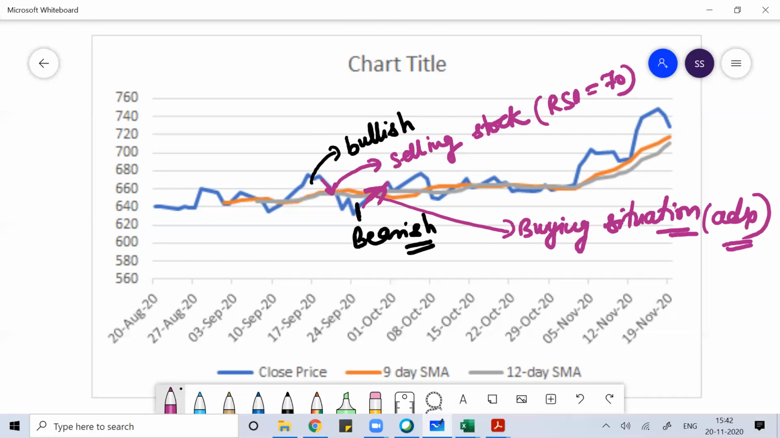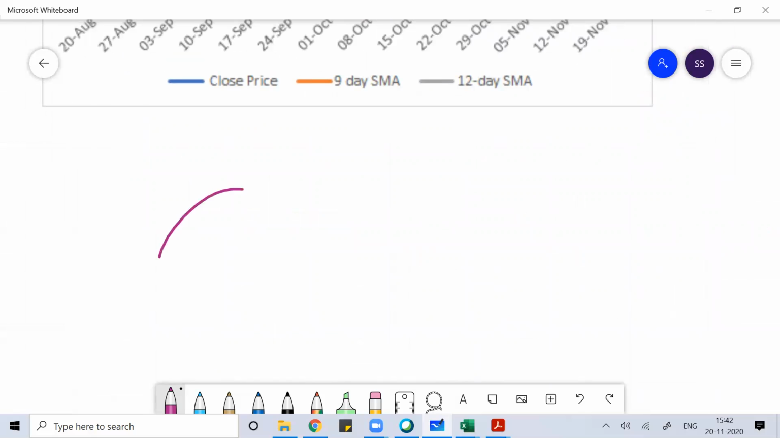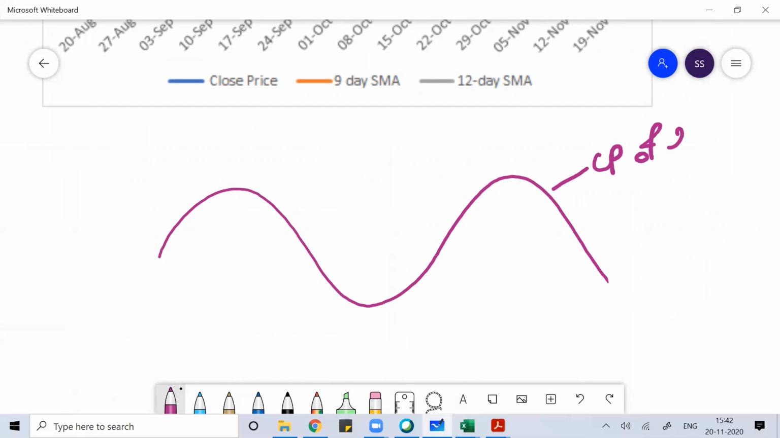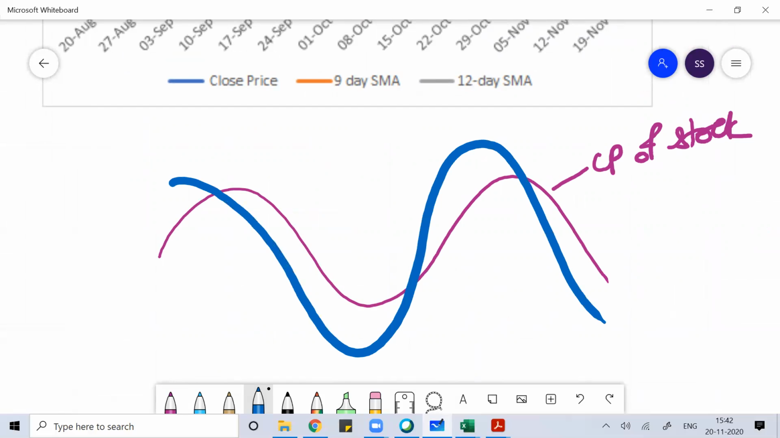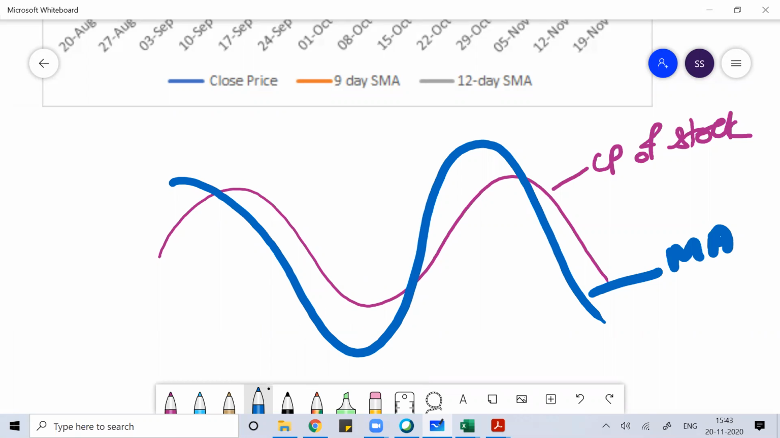Ultimately, whenever you see the closing price of the stock, suppose this is the closing price of the stock, and suppose this is the moving average. Your closing price should be above the moving average. If your closing price is above the moving average, everything is fine. It's a bullish environment.